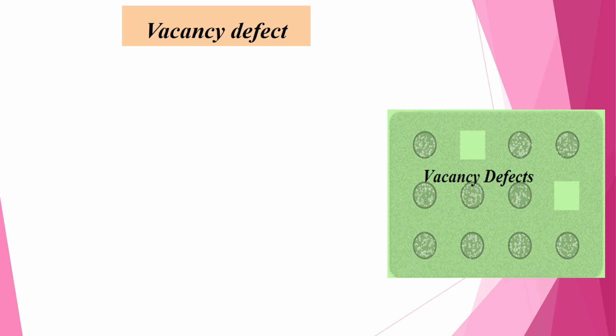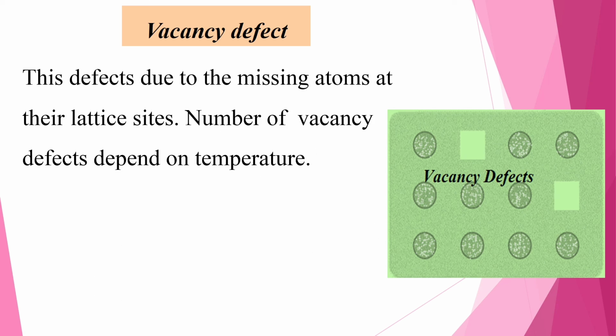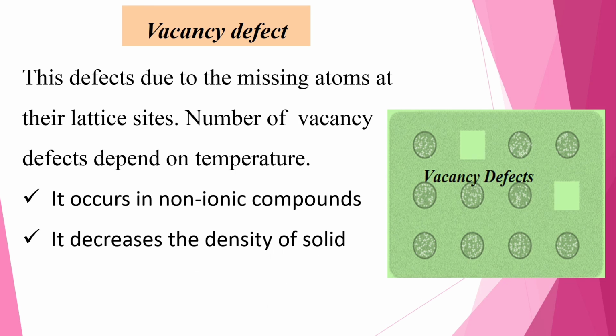Vacancy defect. In this defect, atoms are missing from their lattice sites, and the number of vacancies depends on temperature. It occurs in non-ionic compounds. It decreases the density of the solid and it can be created by heating.